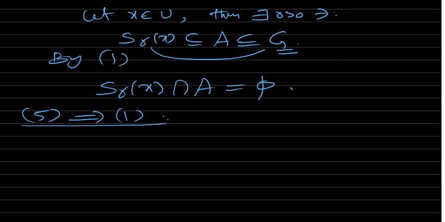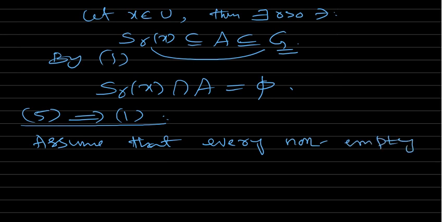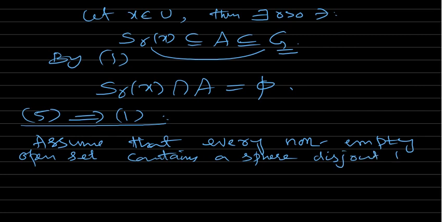5 implies 1. So assume that every non-empty open set contains a sphere which is disjoint from A. We have to prove that A is nowhere dense.